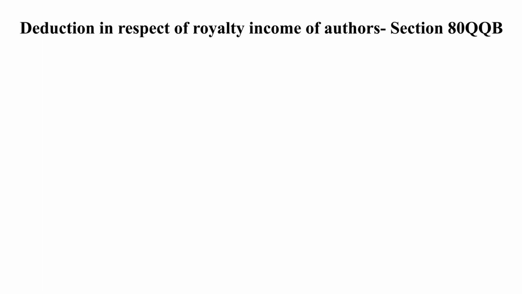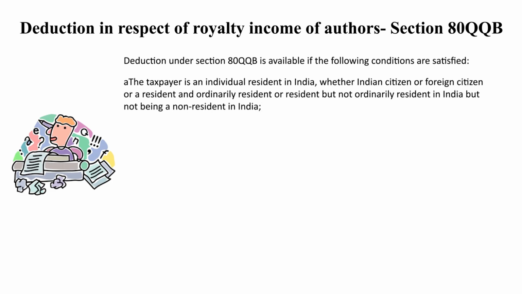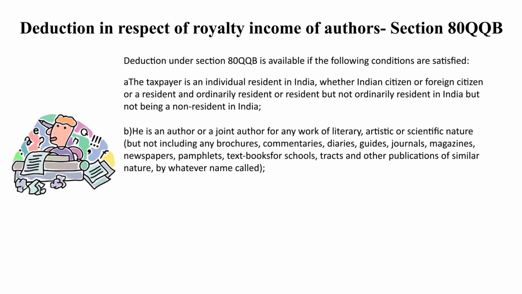Then section 80QQB, this is deduction available under section 80QQB in respect of royalty income of authors, where the taxpayer is an individual resident in India, whether Indian citizen or foreign citizen, or resident and ordinary resident, or resident but not ordinary resident in India, but not being a non-resident in India. This is available if he is author or joint author of any work of literary, artistic and scientific nature, but not including any brochure or commentaries, diaries, guides, journals, magazine, newspaper, pamphlets, textbooks or similar publications, whatever name called.